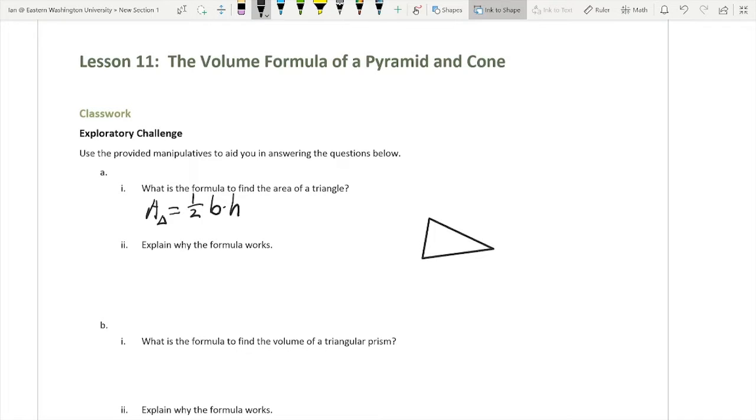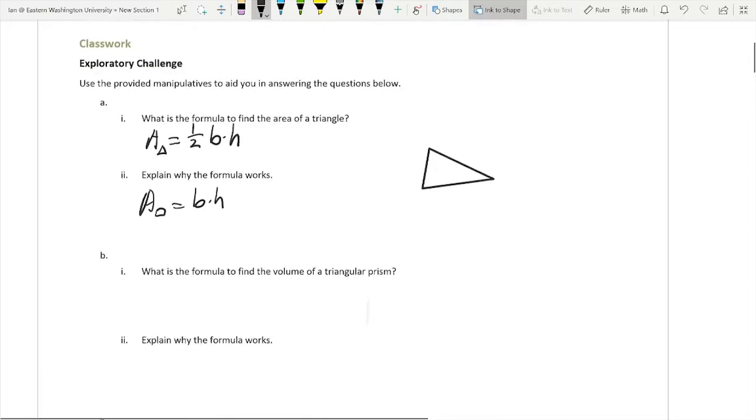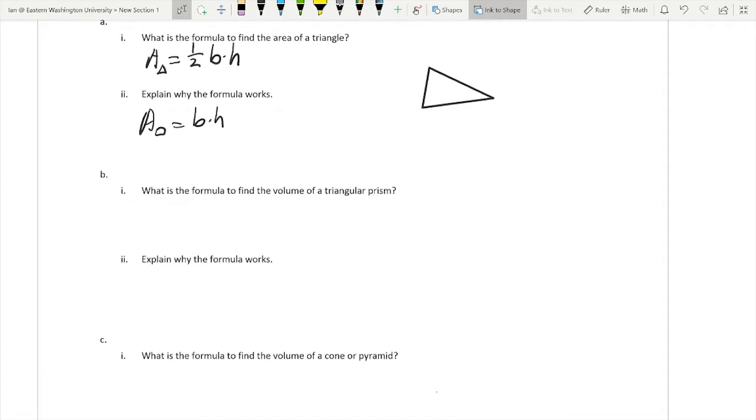Now, if we have a right triangle, that means that it's half of a rectangle or half of a square. And so the area of a rectangle is base times height. And if we have a right triangle cut from that, we know it's going to be half of that area. So again, it's 1/2 base times height. The volume of a triangular prism is, we're just going to take this and keep building layers on top of it. So we're going to take this base area, I'm going to call it base area, and we're going to multiply it by our height of this prism.